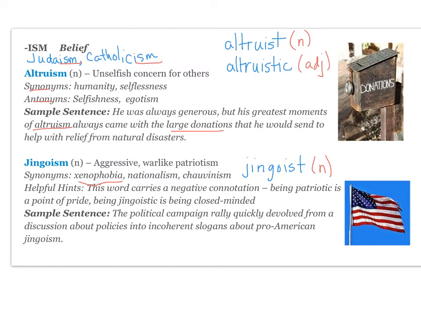Helpful hints. This word carries a negative connotation. Being patriotic is a point of pride. Being jingoistic is being closed-minded and only thinking that your country is the best above all else. Your sample sentence says the political campaign rally quickly devolved from a discussion about policies into incoherent slogans about pro-American jingoism. So that would be a bad thing if that's what the rally devolved into.